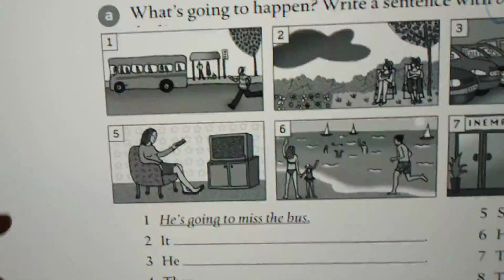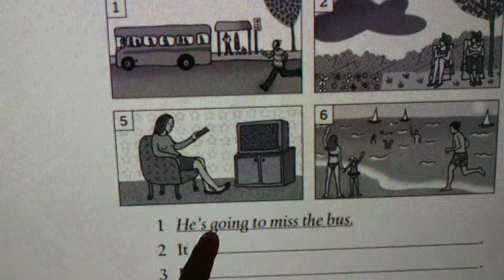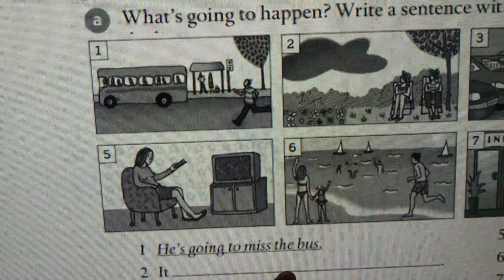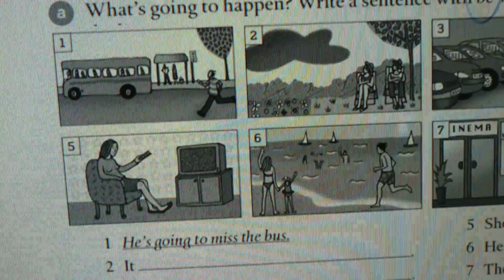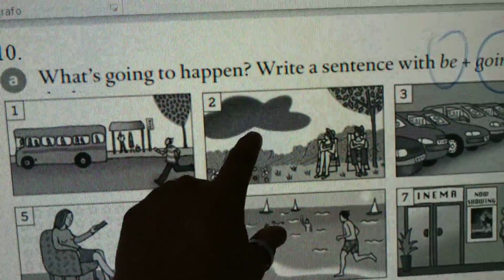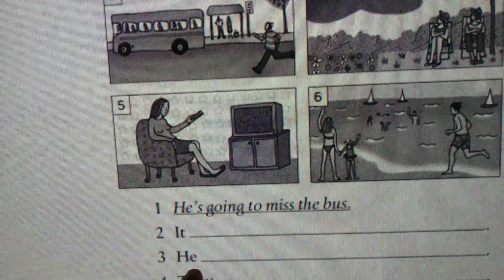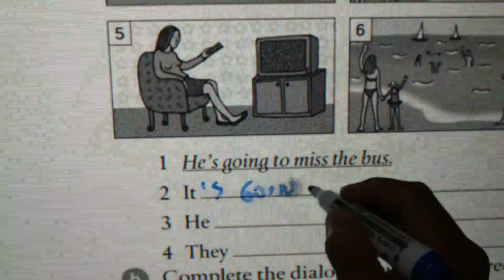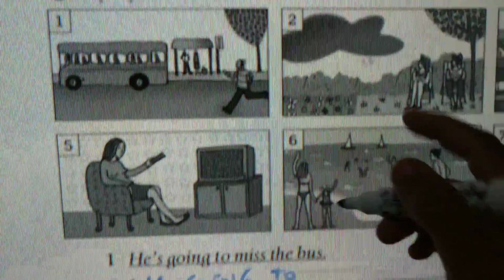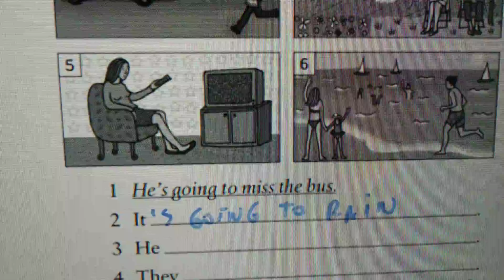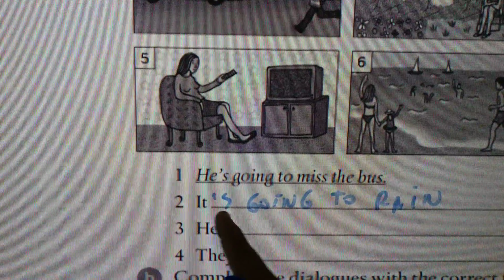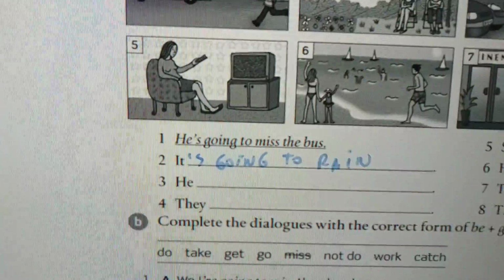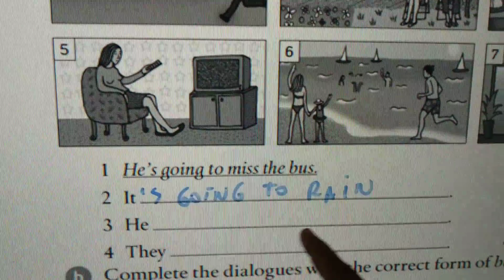Okay, look at the example, number 1. Right? So we have he, the verb to be. He's going to miss the bus. According to the picture, we need to identify what verb we're talking about. So number 2, look. And we have it. It, what? So I simply do, it's going to, look the clouds, rain. Simple like that. The verb to be, going to, and a verb. This is the future with going to, the immediate future. So it's going to rain.